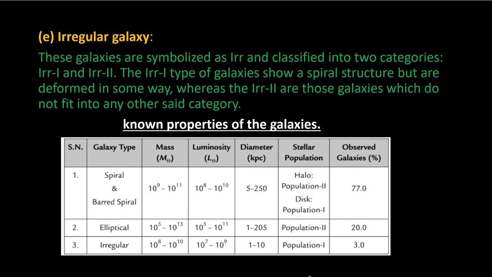Here you can see some numbers that are associated with the mass, luminosity, diameter, that is the size, and amount of stars present, and how much they are observed in the galaxy. We can see the spiral and the barred spiral galaxies are the highest. They are 77% observed, and elliptical 20%, and irregular are the least, constituting only 3% of the galaxies. So we can see how the masses, brightness and size are distributed among these types of galaxies. Next slide.